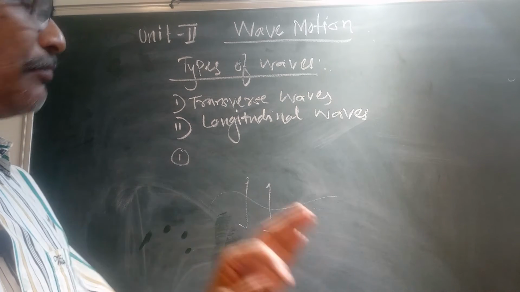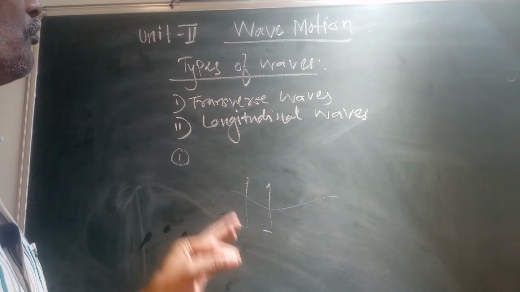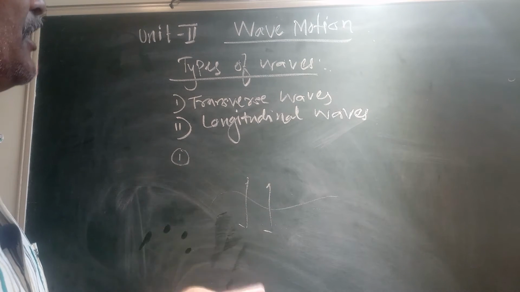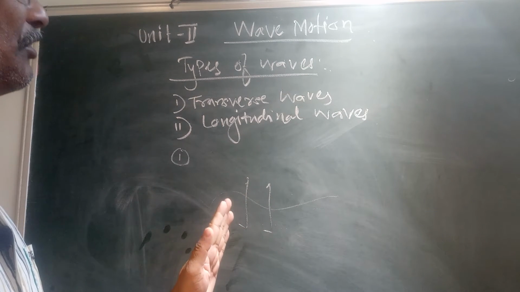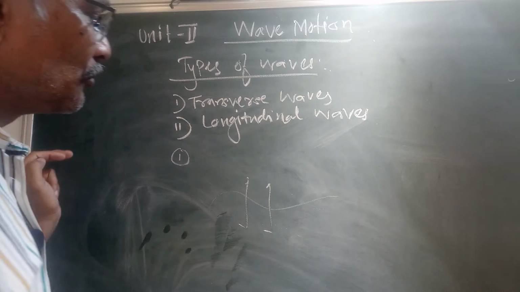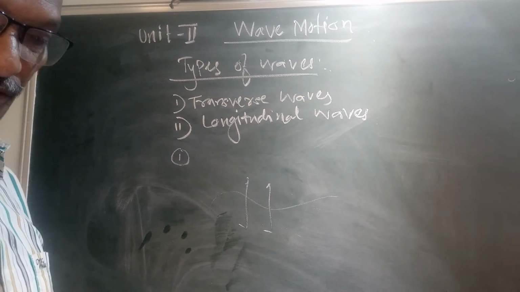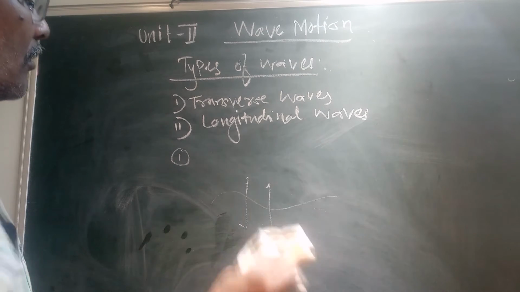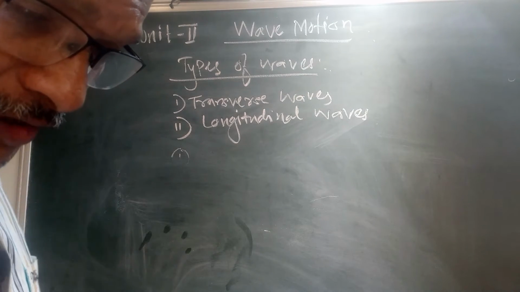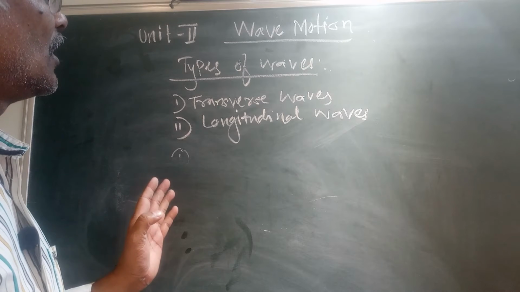Simply, vibration of particles of the medium at right angles to the propagation of a wave is known as transverse waves. Now electromagnetic waves are transverse waves.